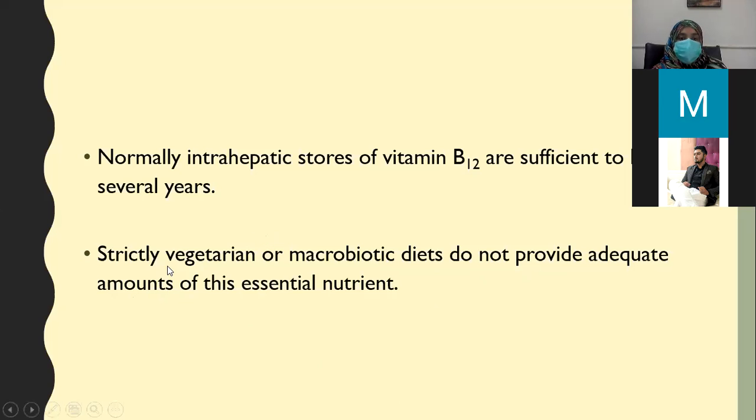People are bound to be strictly vegetarian in our society due to costly meat. So in our OPDs, we get a lot of patients with megaloblastic anemia.